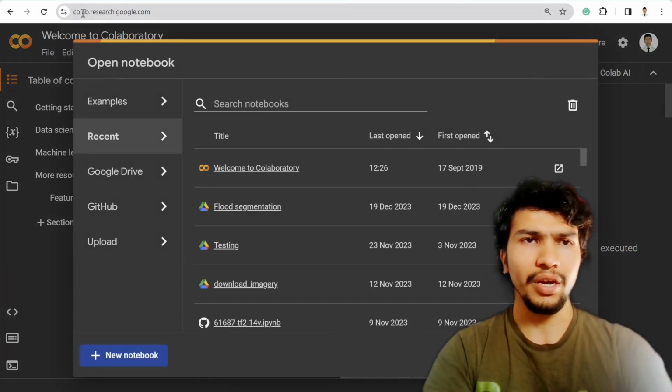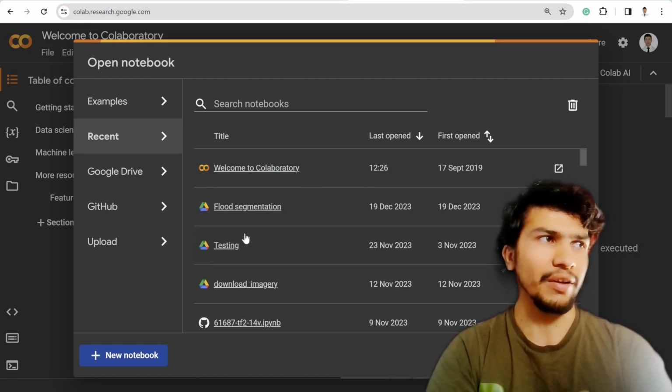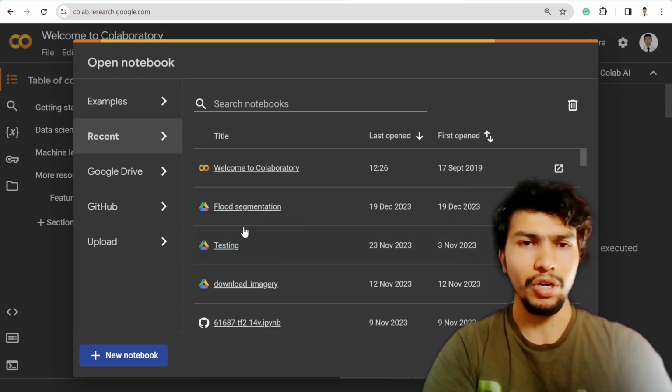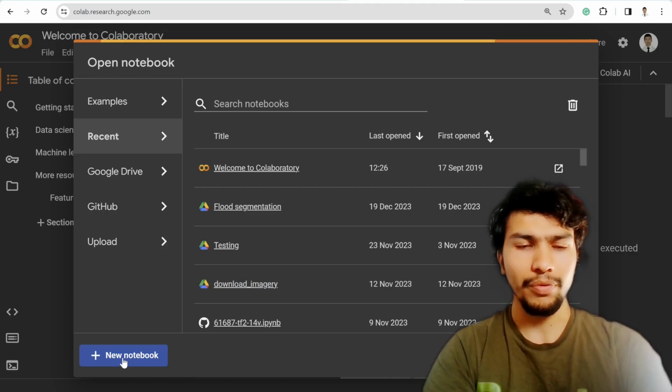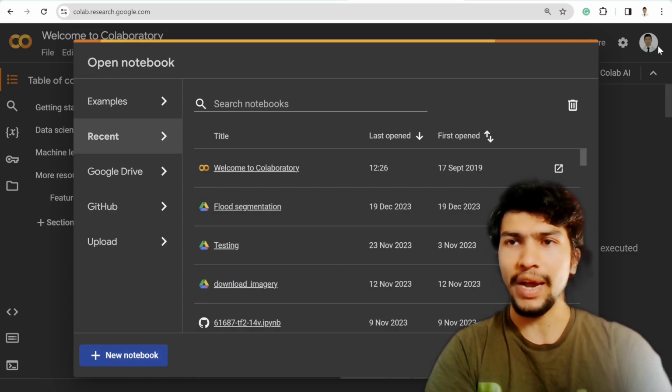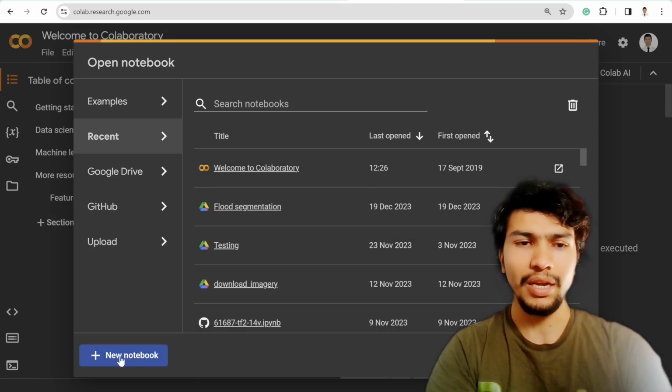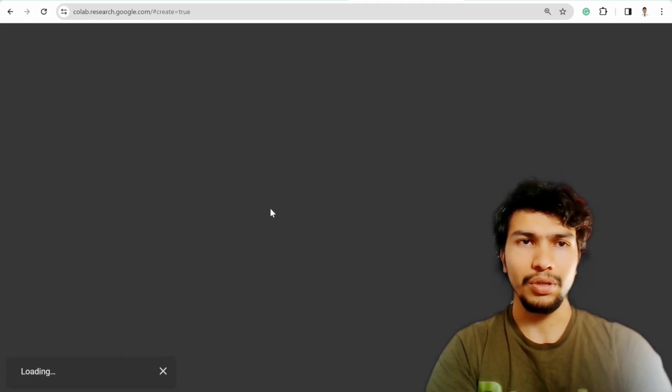In Colab, you can type the URL colab.research.google.com, and this will end up with some folders. Here is my previous repository, that means previous code that I wrote in Google Colab. But of course, if you are new, then you might need to sign in. I already signed in using my Gmail account, and now I can create a new notebook.